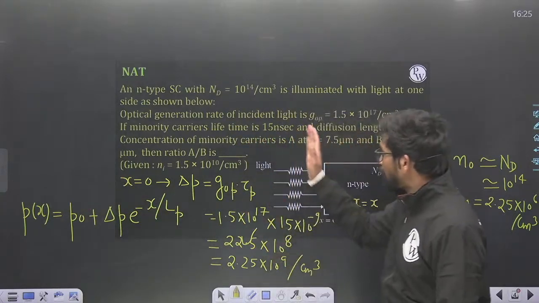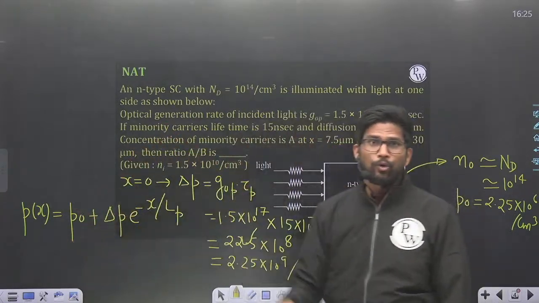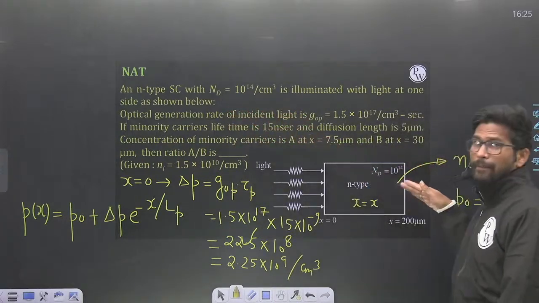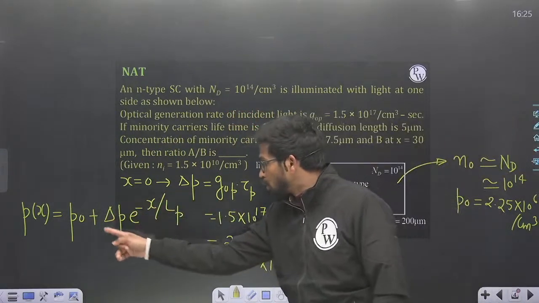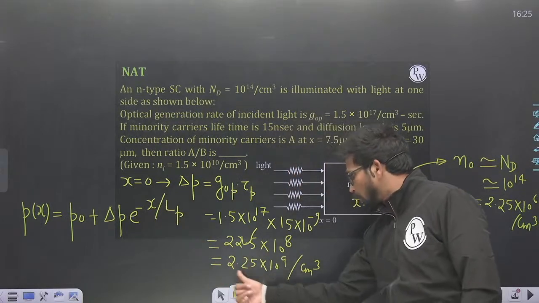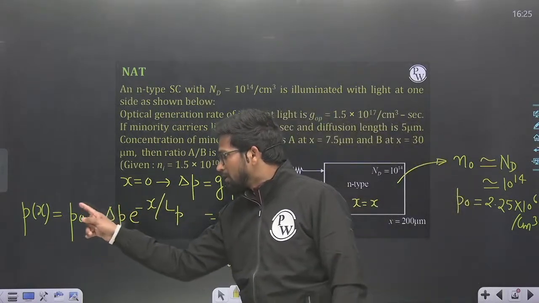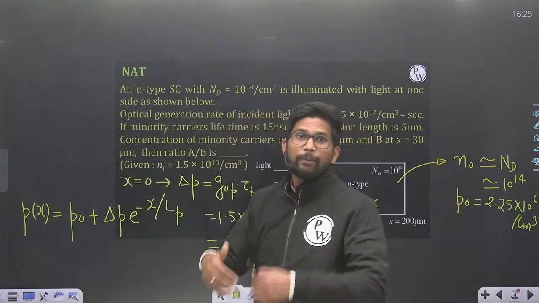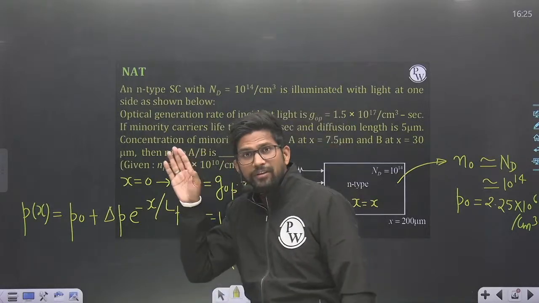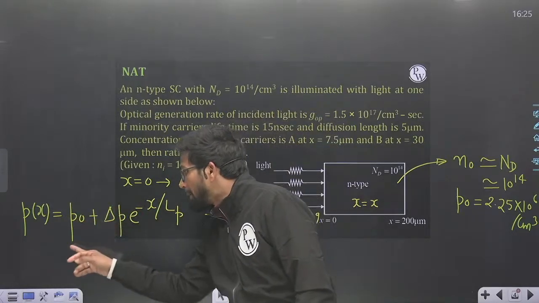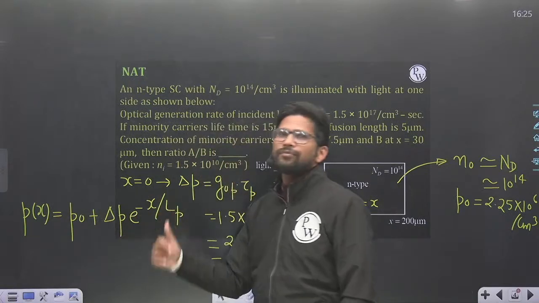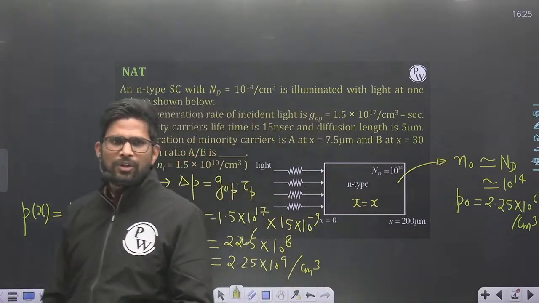So at x is equal to 0, I can neglect this P naught value. But as we move away from x is equal to 0, this whole quantity falls, and then P naught and this quantity will be comparable, and therefore I will not be able to neglect P naught compared to this value. And that's where this question is.